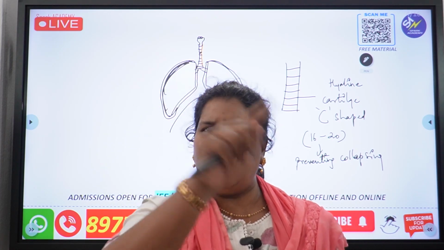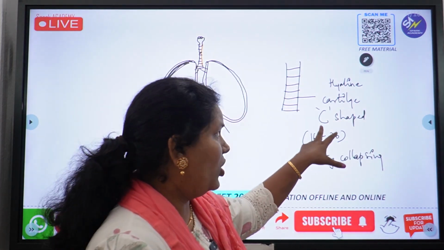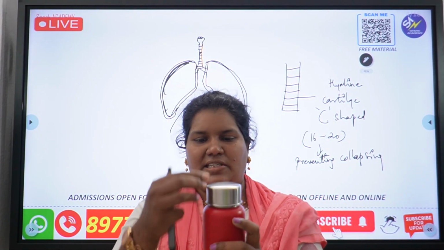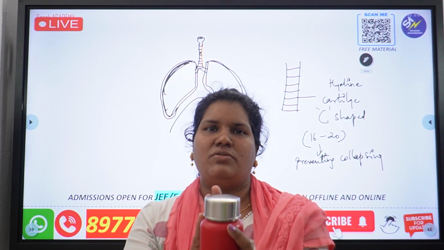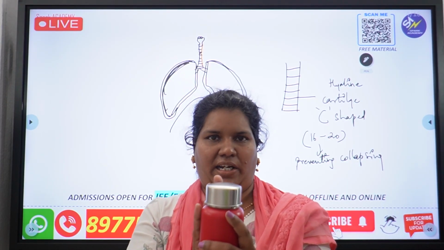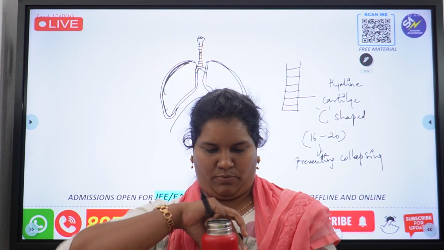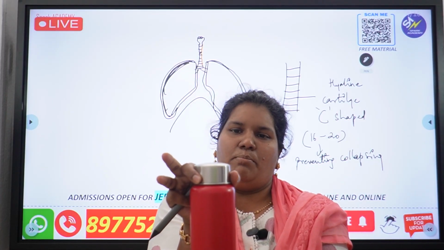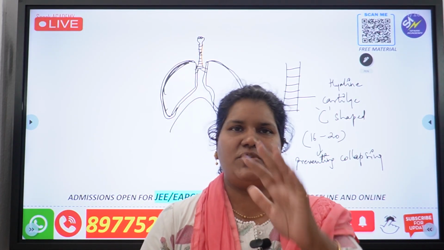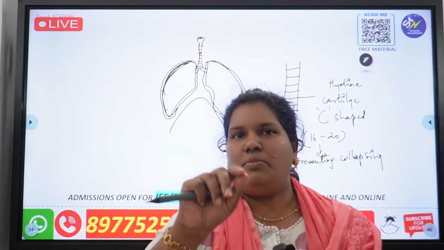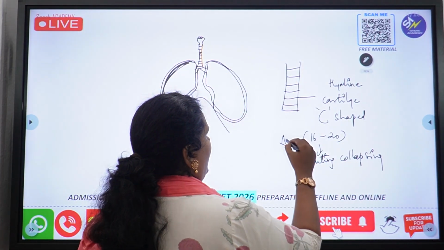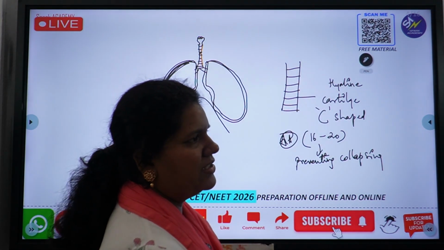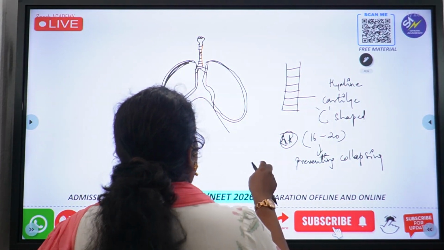Now the next question is, why are they not complete? Why is it C-shaped or incomplete? And the answer is, see, I have a bottle with me. Let's say if this is the trachea, behind it there is the esophagus. So since the esophagus is covering the backside, only half of the rings are there like this. Because on the backside what do we have? We have the esophagus which is covering. So we have C-shaped rings. Now this point also is very important for NEET. What is the function of these C-shaped cartilaginous rings? They prevent collapsing. Okay, so let's go back.